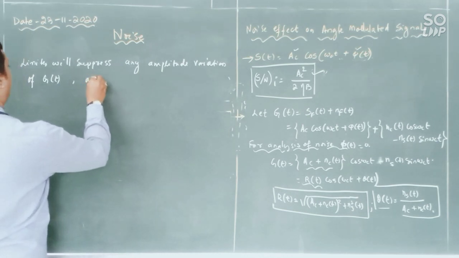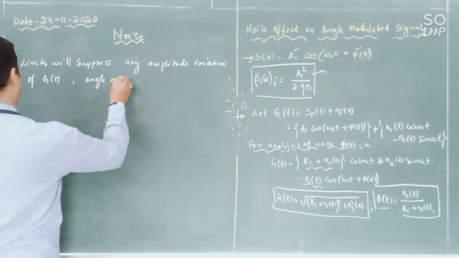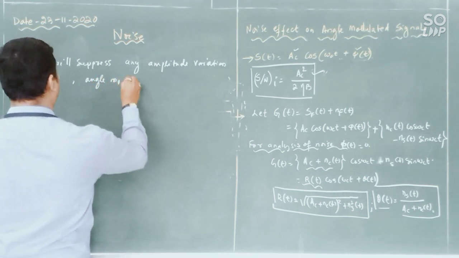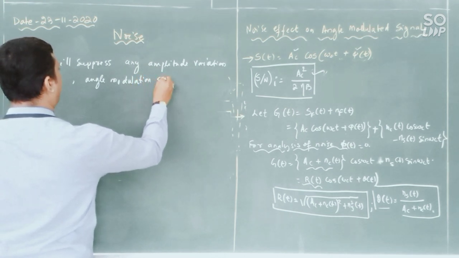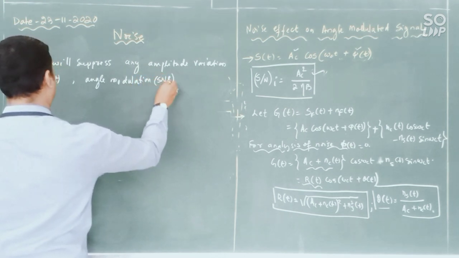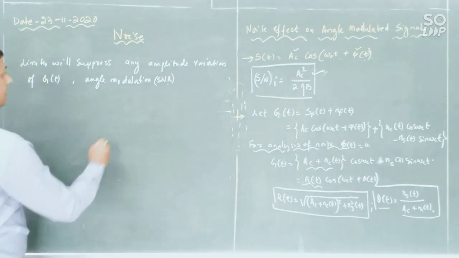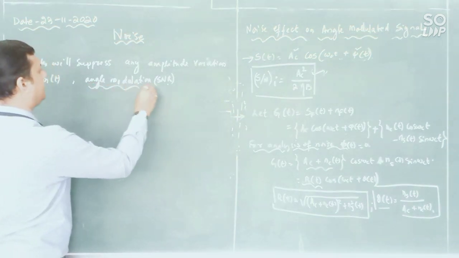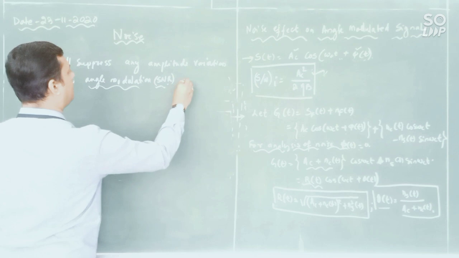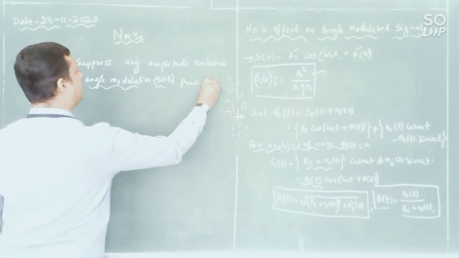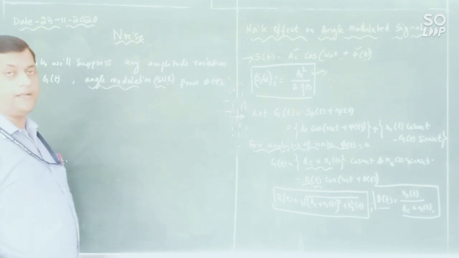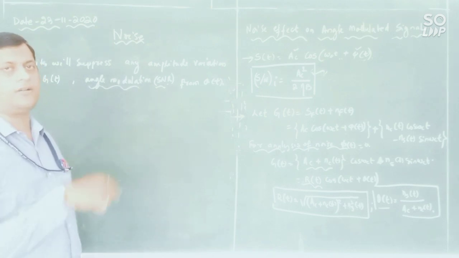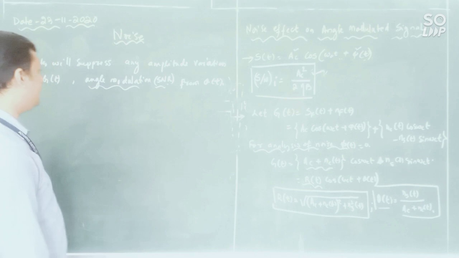the angle modulation SNR is derived as follows, and it will be derived from theta of t, because angle is theta, and depending upon this theta your signal to noise ratio is going to be calculated.